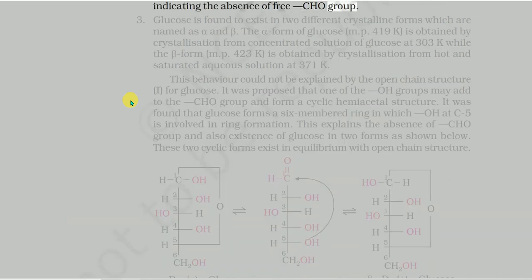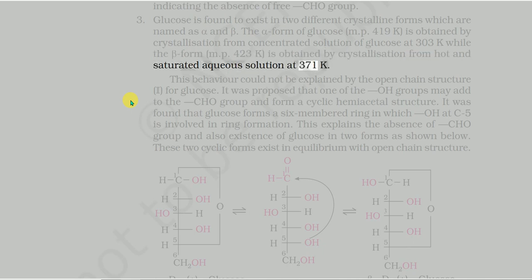3. Glucose is found to exist in 2 different crystalline forms which are named α and β. The α form of glucose, melting point 419 K, is obtained by crystallization from concentrated solution of glucose at 303 K, while the β form, melting point 423 K, is obtained by crystallization from hot and saturated aqueous solution at 371 K.